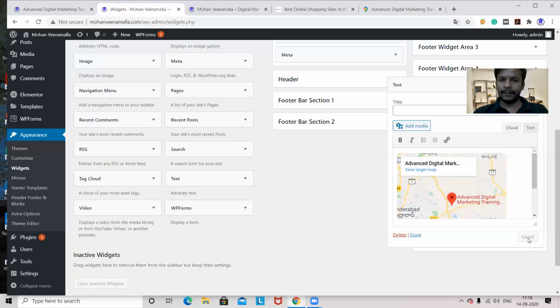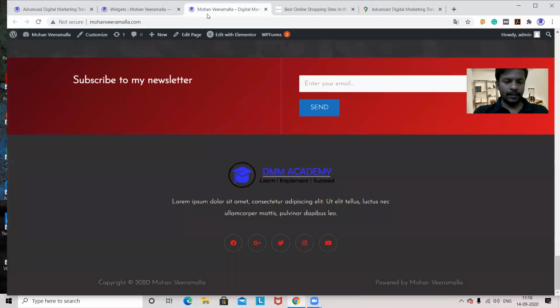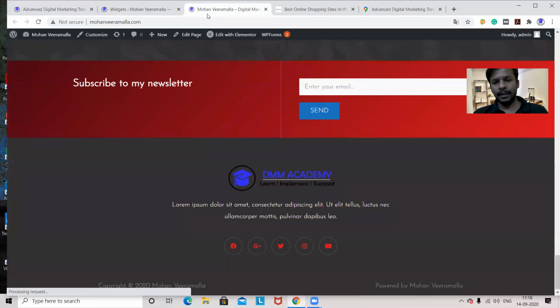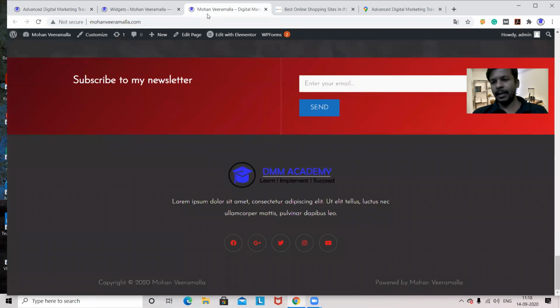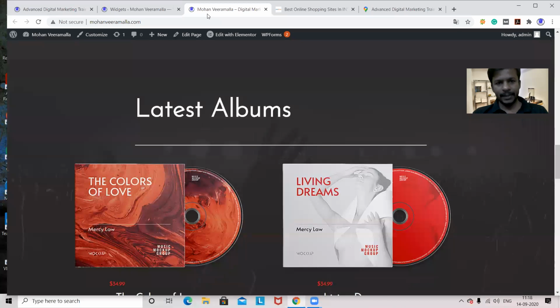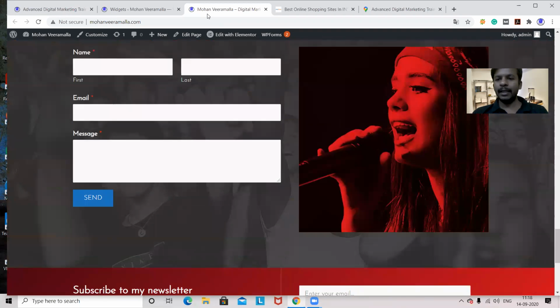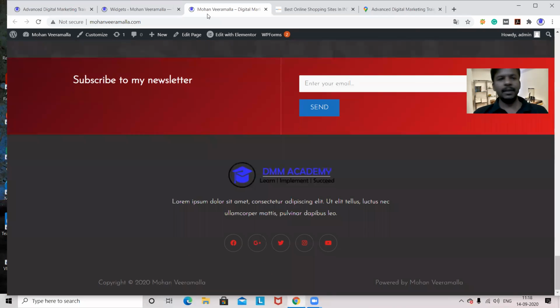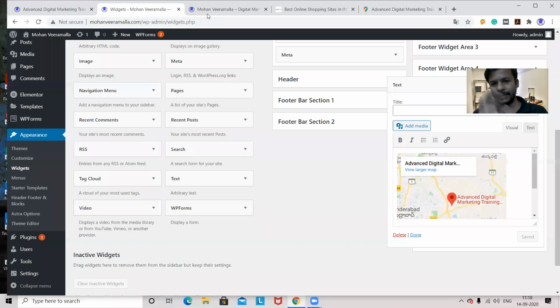Okay, saved. Now what I said, the first process: whatever you add in the widgets should be available in the website. Let's see the first process. If it is coming, then okay. If it is not coming, then we have to go to the second process. So here I can't see any footer. According to this theme, if I'm adding in widgets, I'm not getting any footer here. That means this process is not working for this theme.